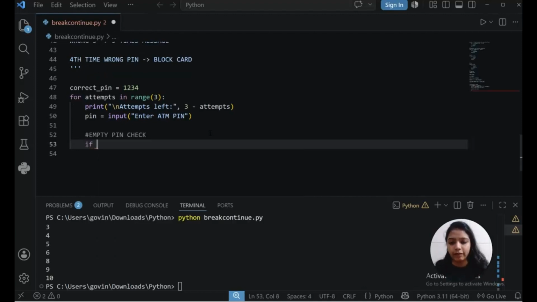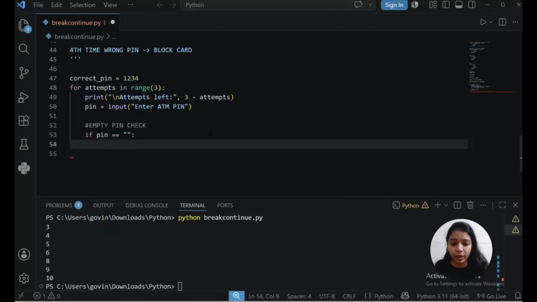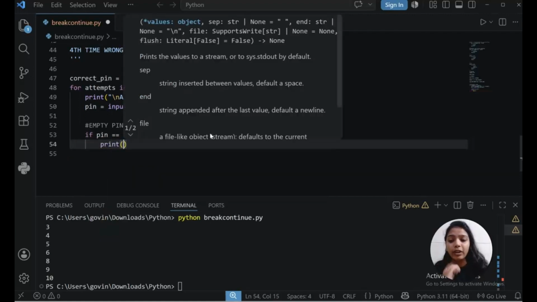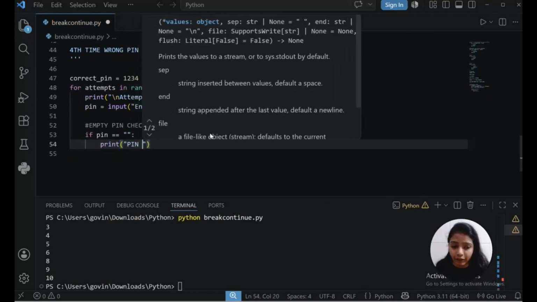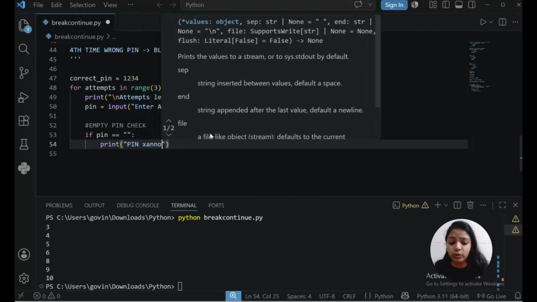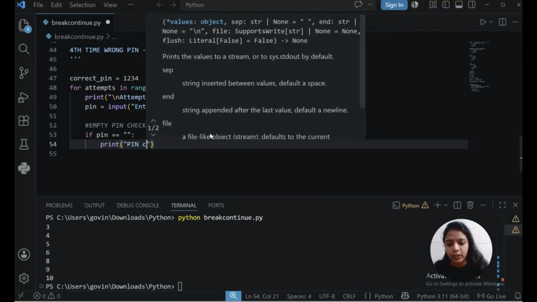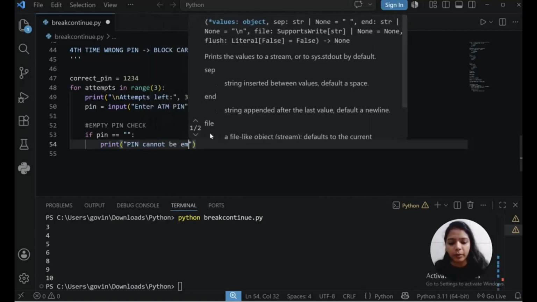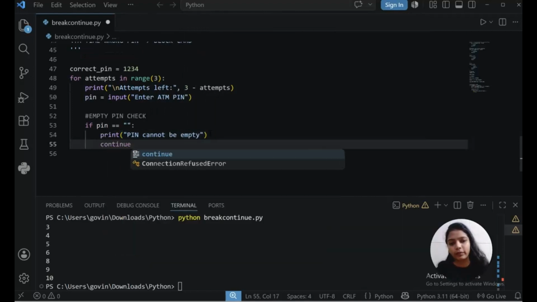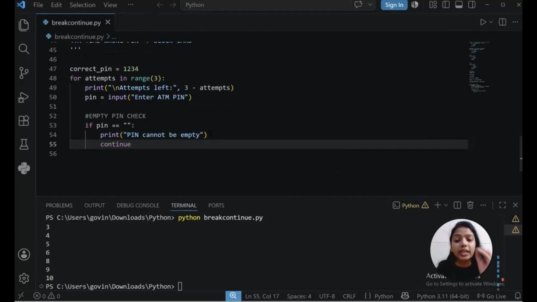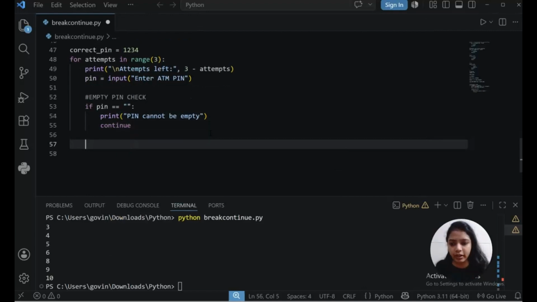So if pin is equal to empty, I want to give one meaningful message, and then only I will continue. I will use continue after giving a meaningful message, because the user should know what mistake they are making. So "Pin cannot be empty", and then I will continue. Then it will skip this iteration.